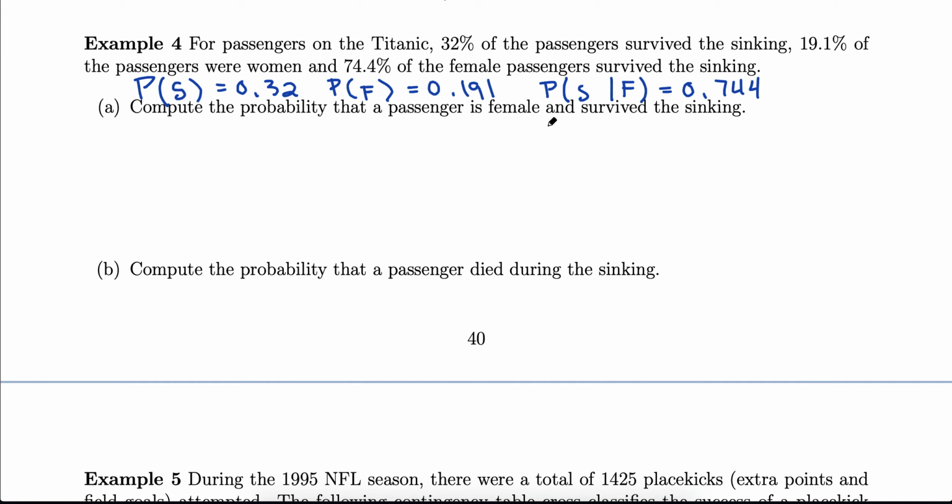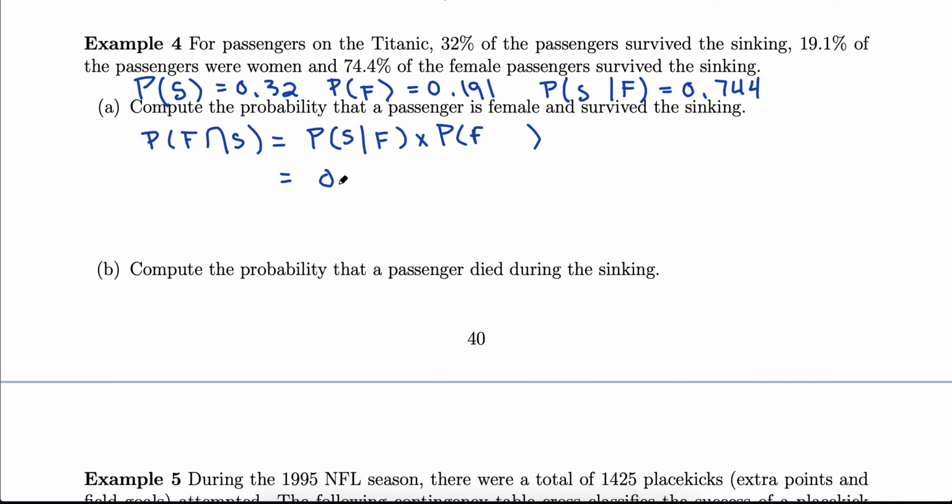Compute the probability the passenger is female and survived. So probability female and survive. We've had enough practice at this now, and think multiplication, but we cannot just do S times F. We don't know if they're independent, but we're going to start off thinking that way. Probability of S times probability of F. Since they're not independent, or it's unknown if they are, we need to go back in and add a given on one of these. Up here we know S given F, so that's the one I'll add the given information onto.